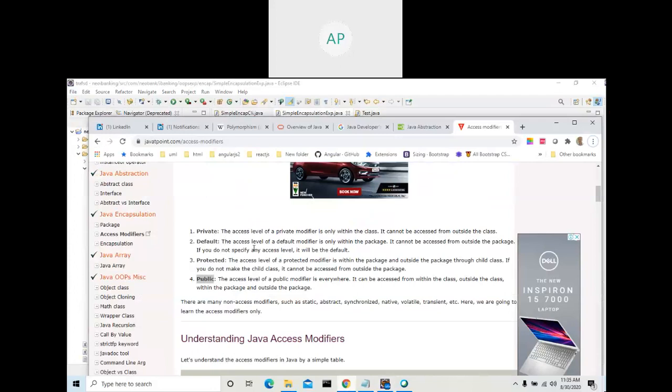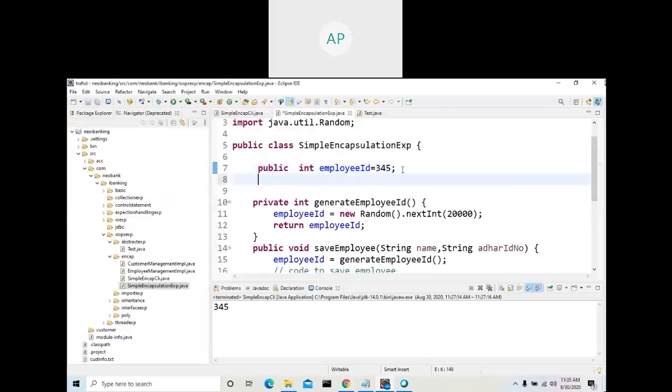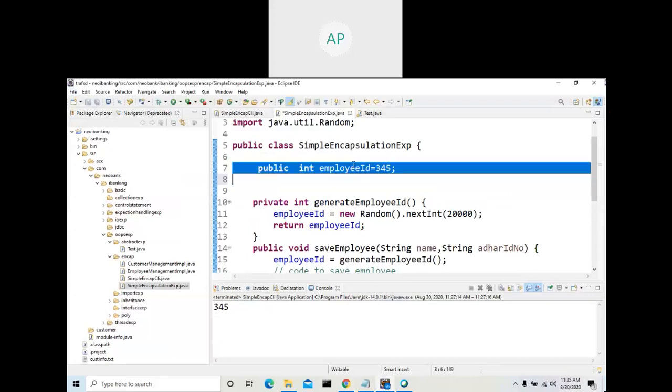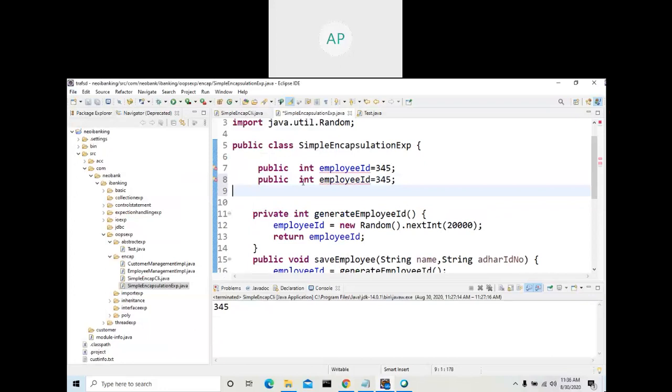Protected we didn't see; only when inheritance is involved will we see that one. So you know default, private, public. When you go to any site, Java T-Point, W3Schools, you can read this. The access level of the public modifier is anywhere: it can be accessed from within the class, outside the class, within the same package, and outside the package. Whereas the access level of the default modifier is only within the package. It cannot be accessed from outside the package. So you should know one thing.